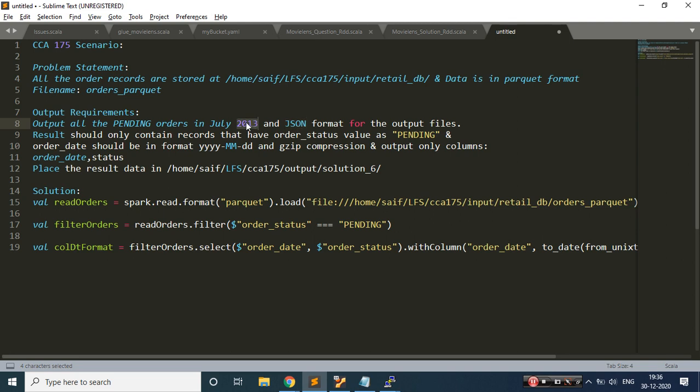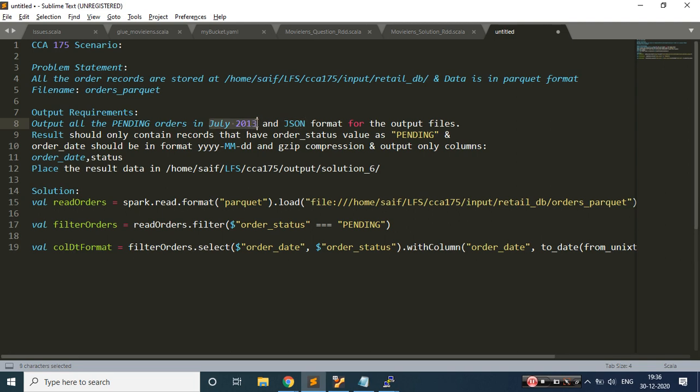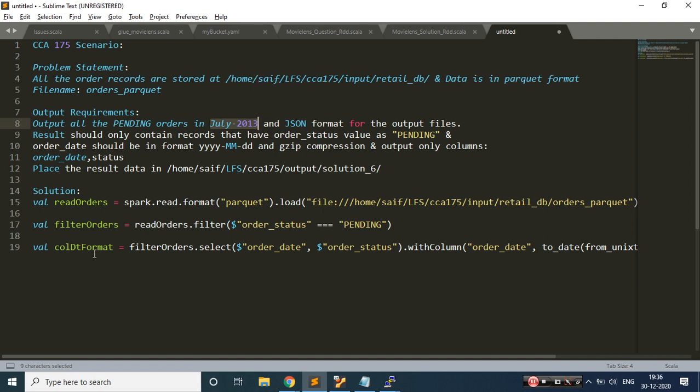But here there is one thing I need to take care of. I need to find my data for the year 2013, and from that, I only need my July data. Let's do that. Let's hit enter. I think that is the last requirement which is pending.